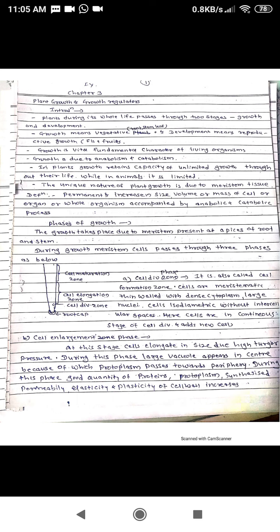Anabolic and catabolic reactions mean constructive and destructive phenomena which are going on within the plant body. They are responsible for overall growth of the plant.